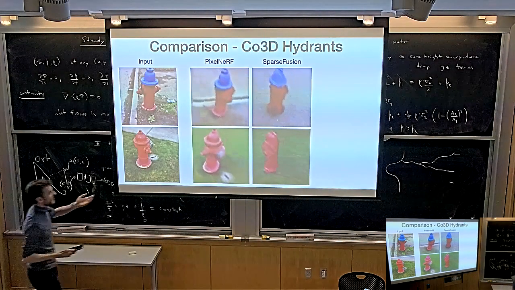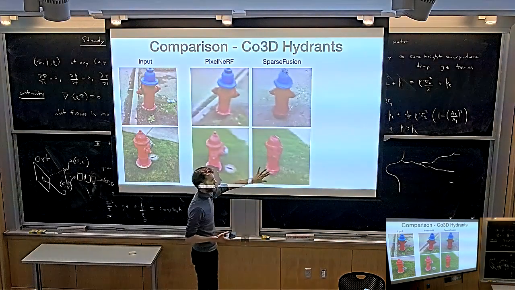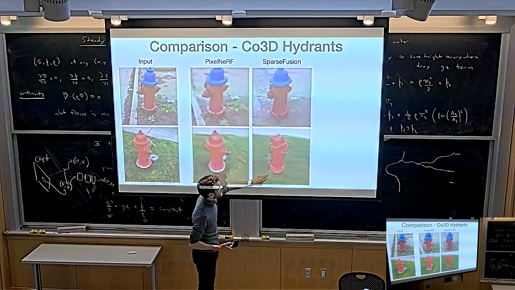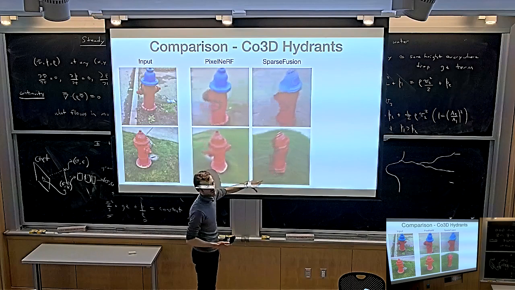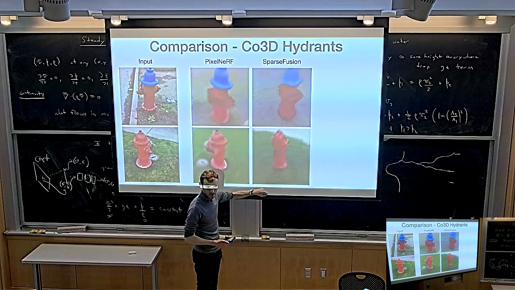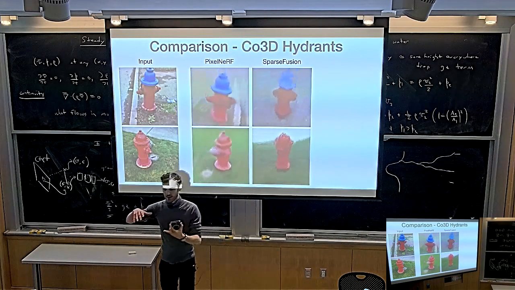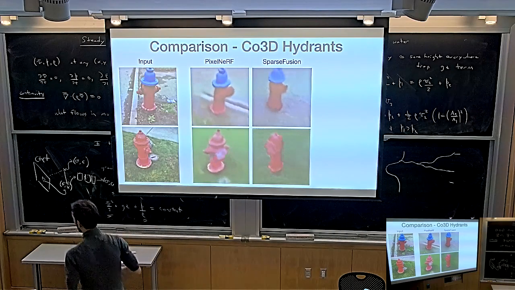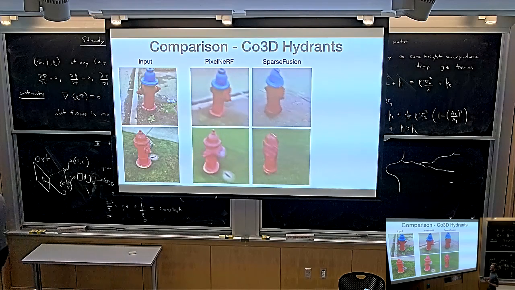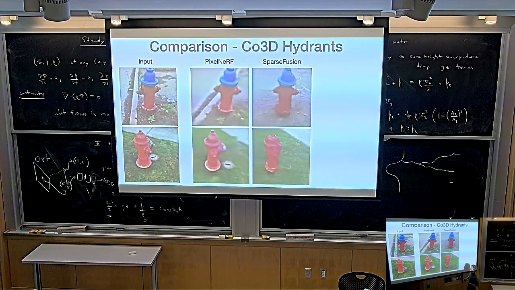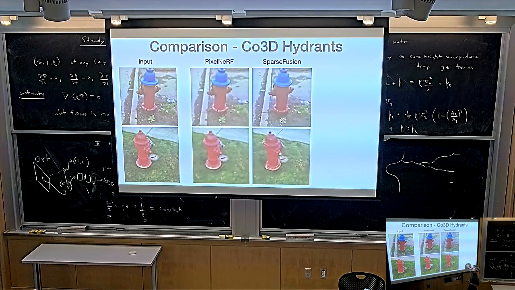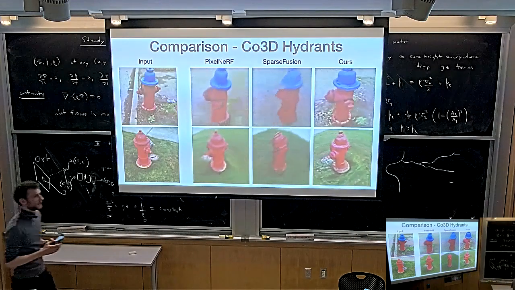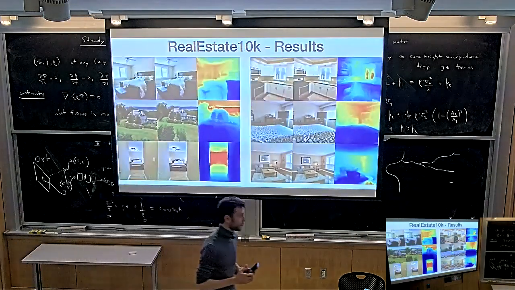Anyways, okay, SparseFusion. This is an image generative model, as we just discussed. However, what you can see here is actually the score-distilled version. So you use this 2D diffusion model to generate these novel views, and then you distill it into a NeRF via score distillation. And as you can see, it doesn't work all that well. It gets the fire hydrant kind of, but yeah. And then these are the reconstructions you get with the model that we just discussed. Cool, more scenes.